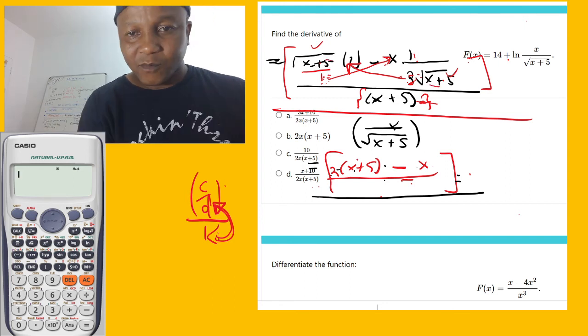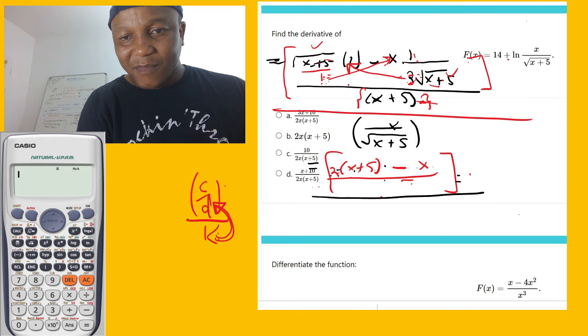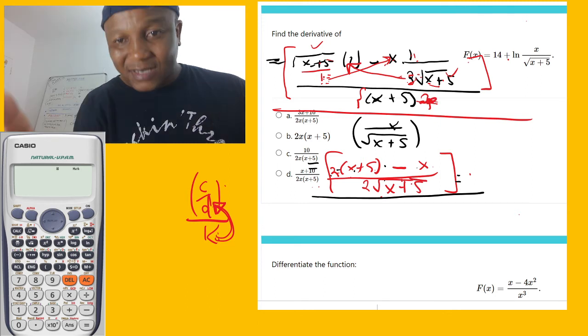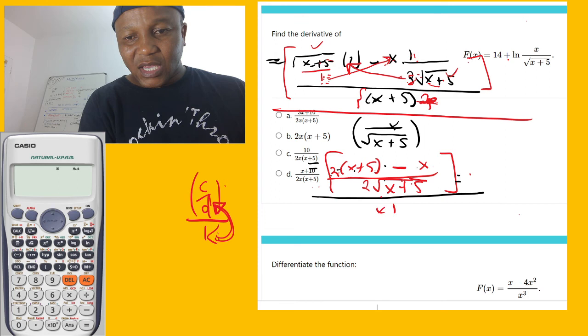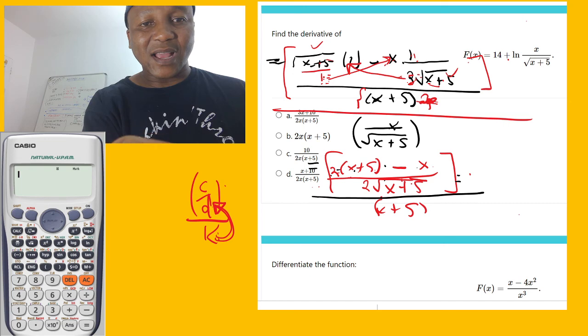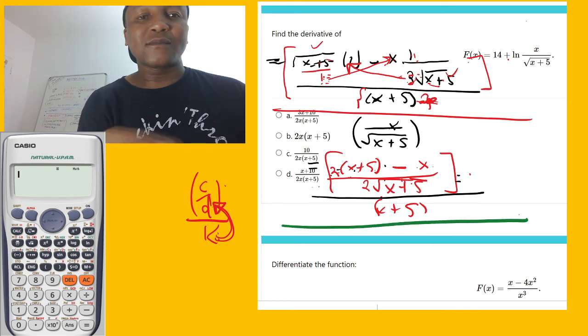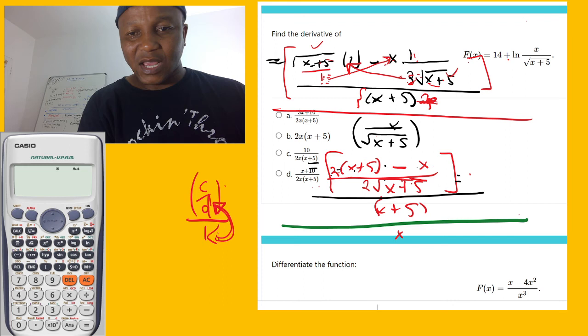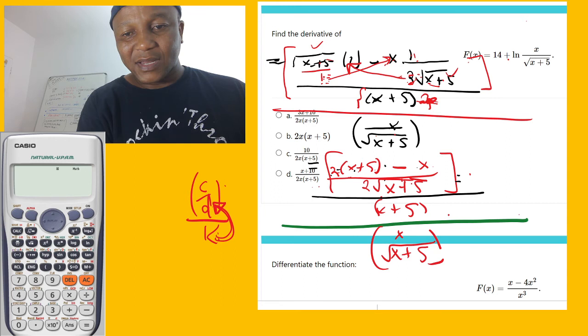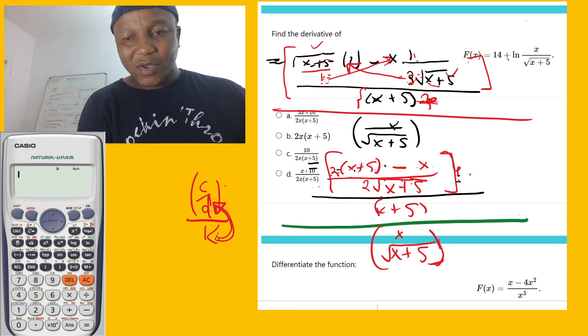This and this give us 2x plus 5 minus x plus 1. This and this give us 2x plus 5. But we forgot this one here. So this is going to come here, x plus, and then we over, let me use another color completely here, we over, okay, I want to square over x plus 5, and then we have a rule. So what happened? These should come here because we got a fraction over a letter. So this is going to come on the bottom.